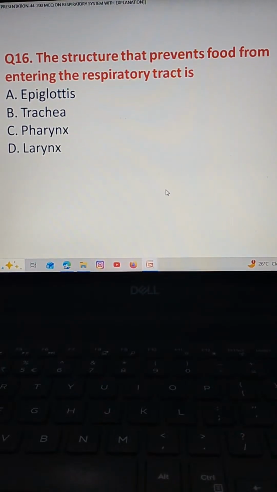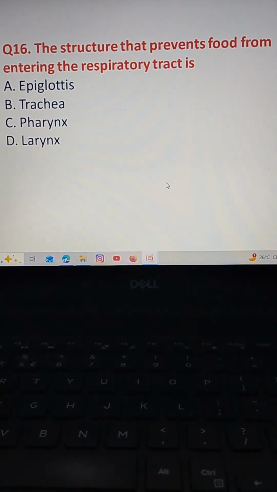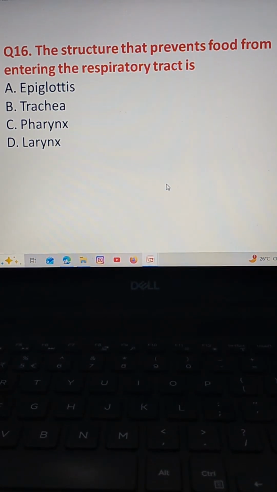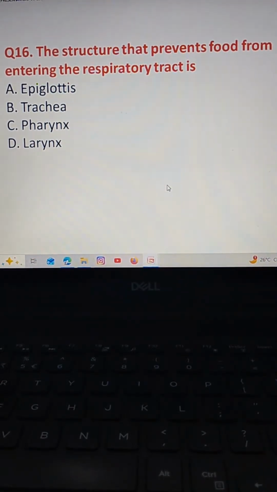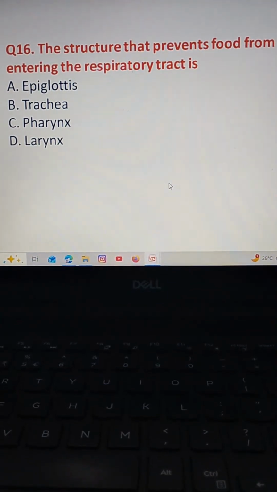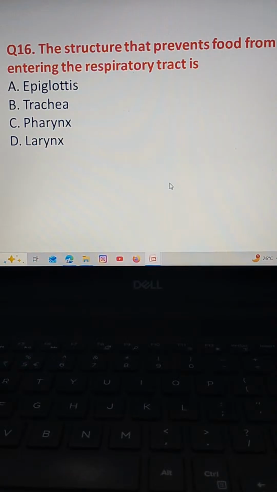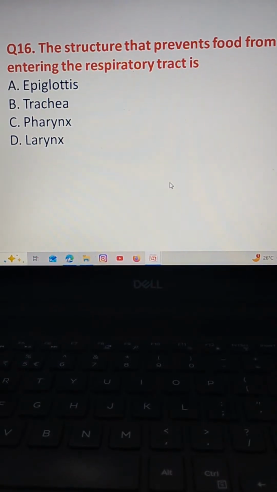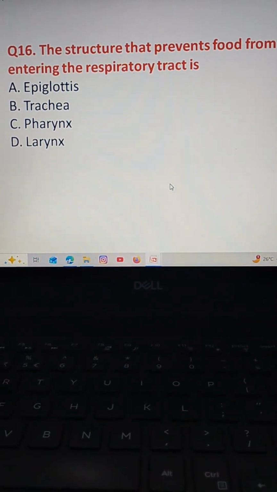The next question: the structure that prevents food from entering the respiratory tract is option A epiglottis, option B trachea, option C pharynx, option D larynx.